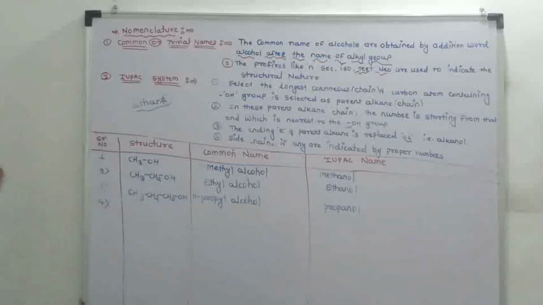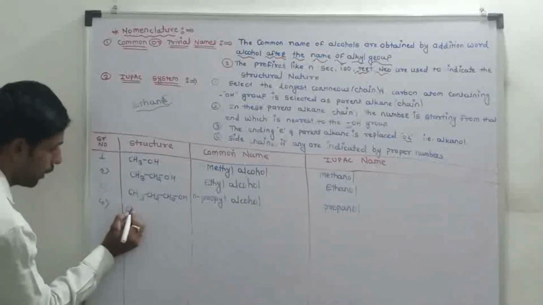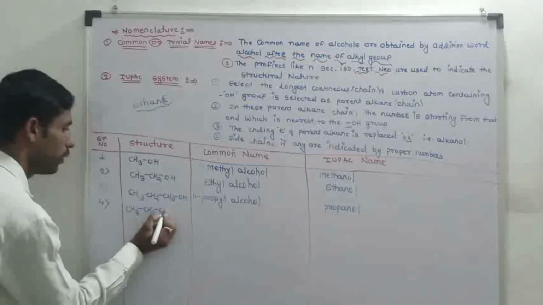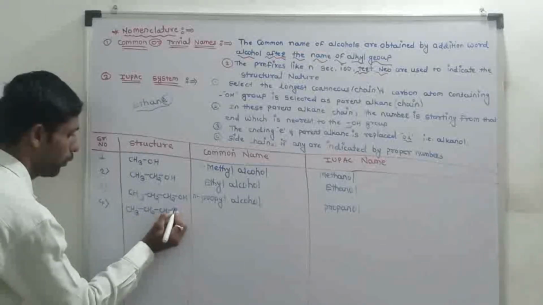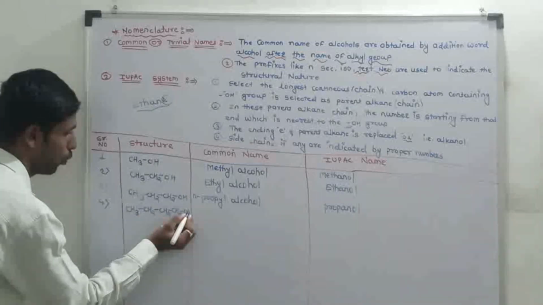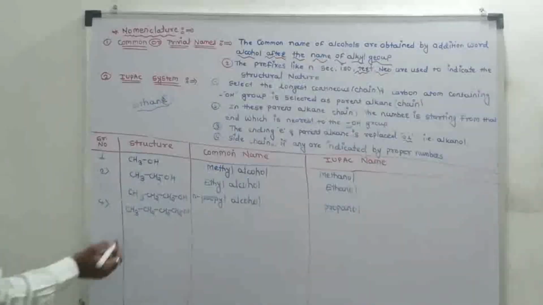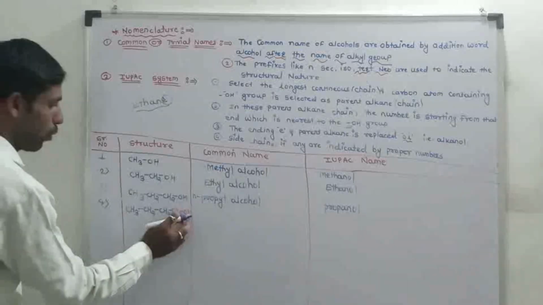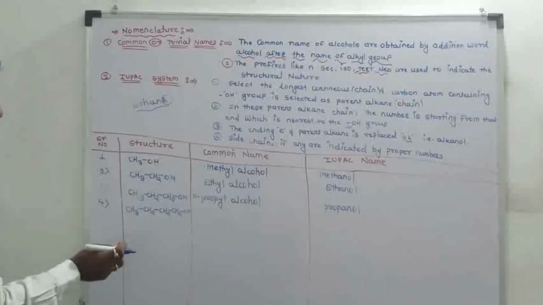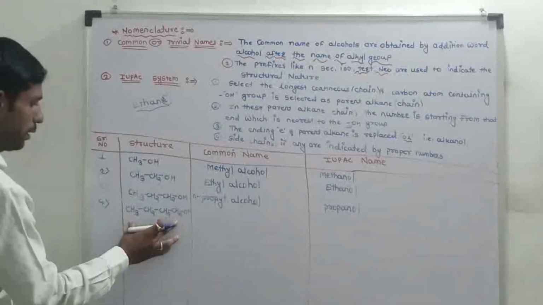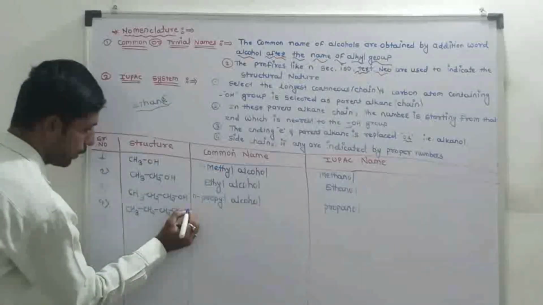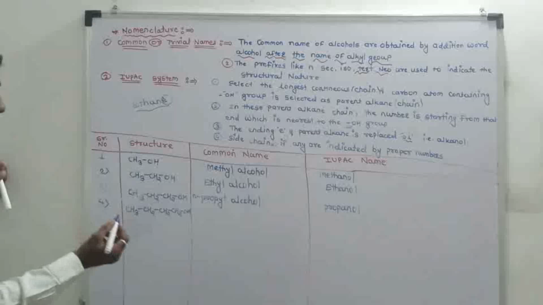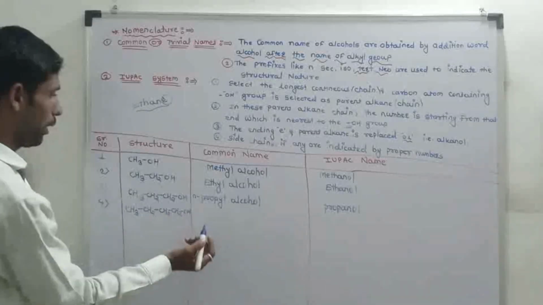Fourth example: CH3, CH2, CH2, CH2 and OH. Name of the structure in this parent alkane chain. Common name of the structure in this parent alkane chain: attachment of the OH group, and the name of the structure is N-butyl alcohol.